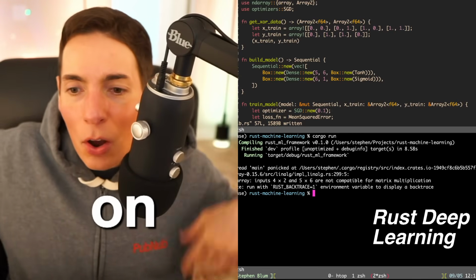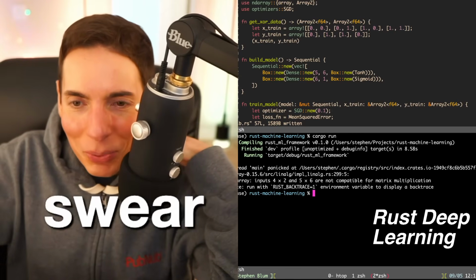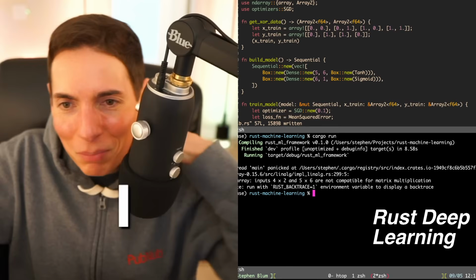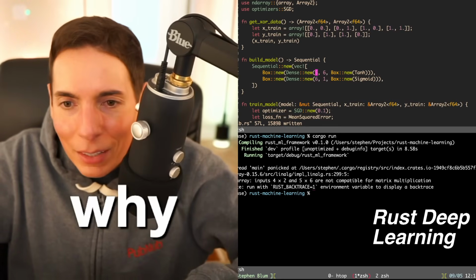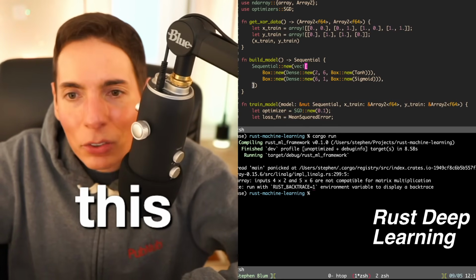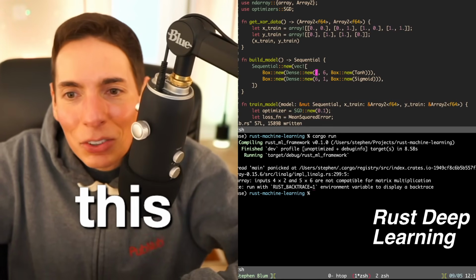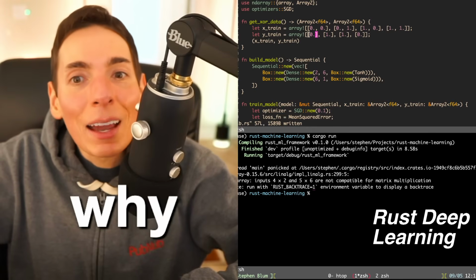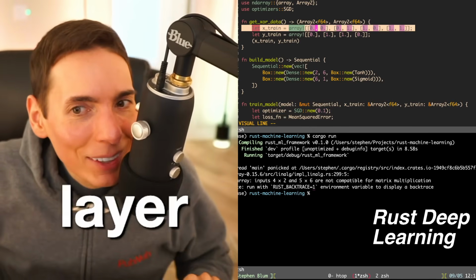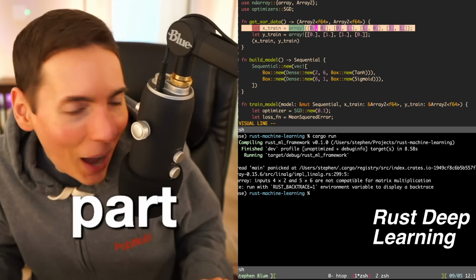Hold on. No, I swear it was supposed to work. Oh, I know why. It's because I forgot this. The input layer has to also match the input layer. Okay, so this has to be 2. Why does it have to be 2? Because our input layer is 2 here. So I missed one part. I missed that part, you guys.